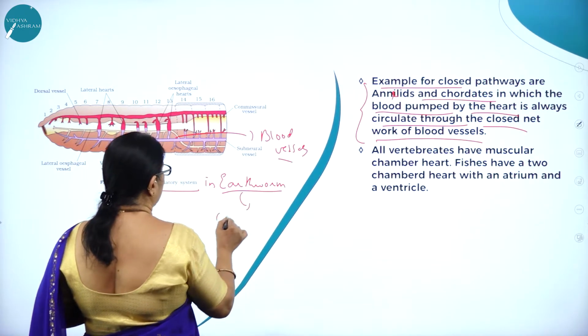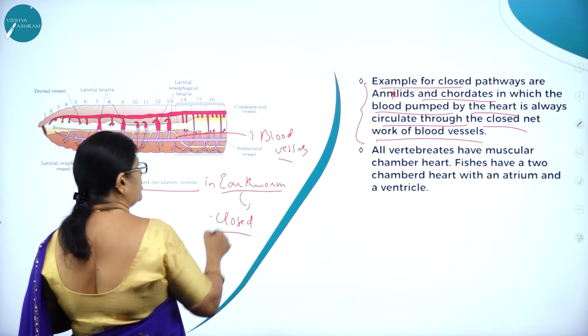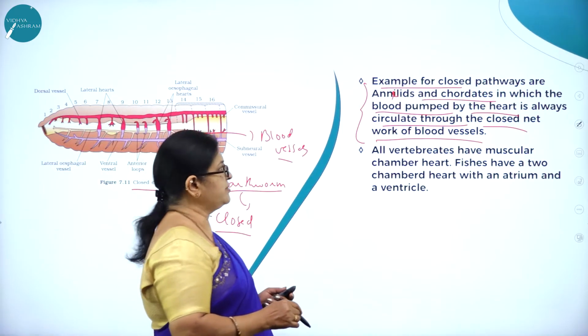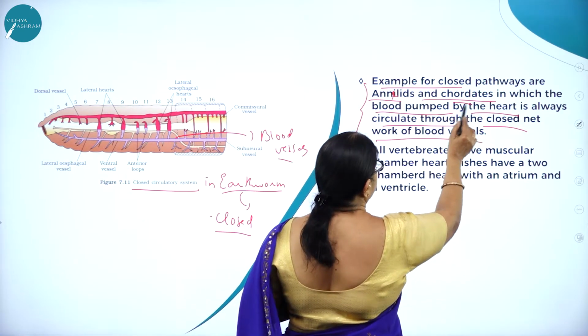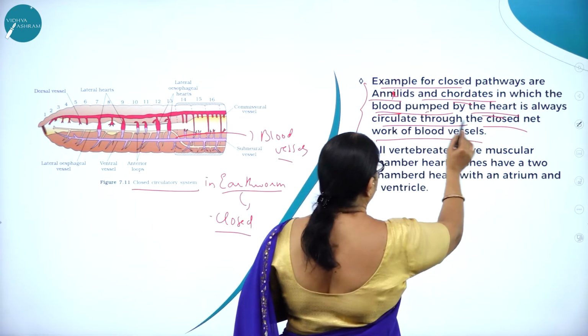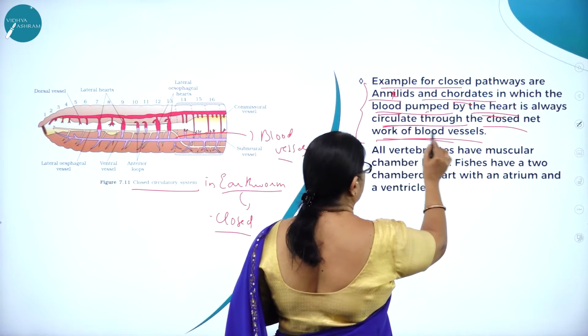Hence it is called closed. Closed because of the presence of blood vessels. So examples for closed pathways are annelids and chordates, in which the blood pumped by the heart is always circulated through the closed network of blood vessels.